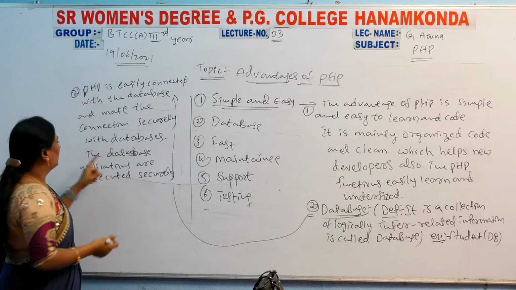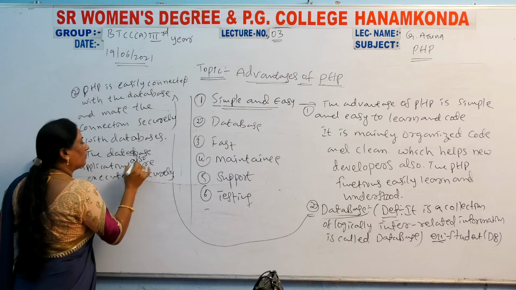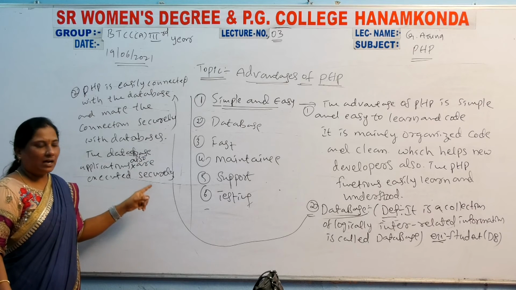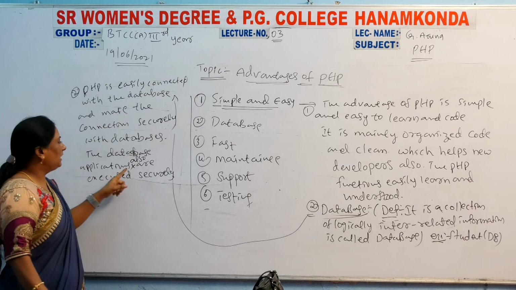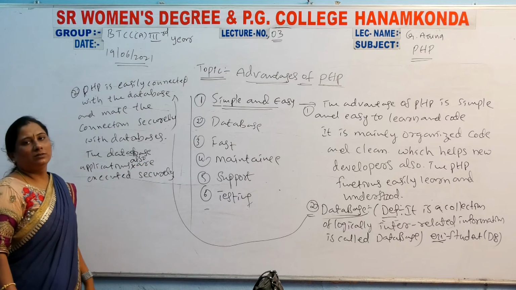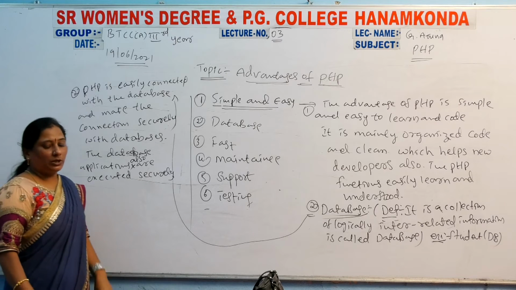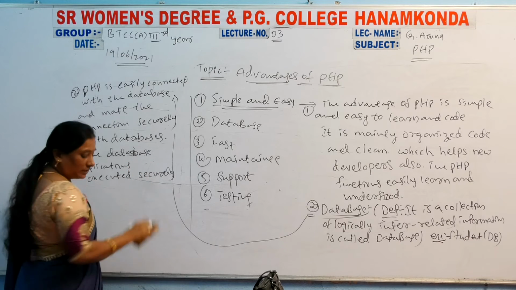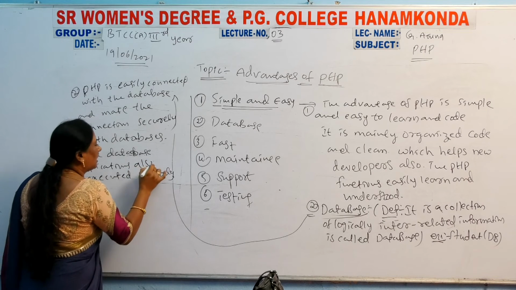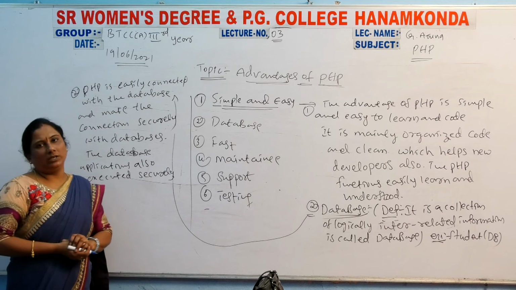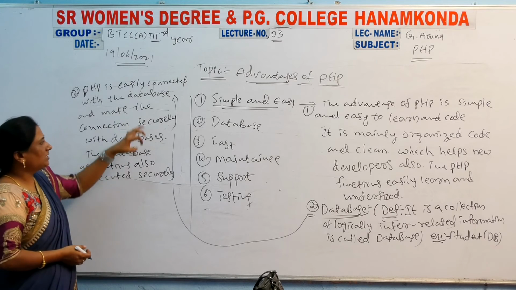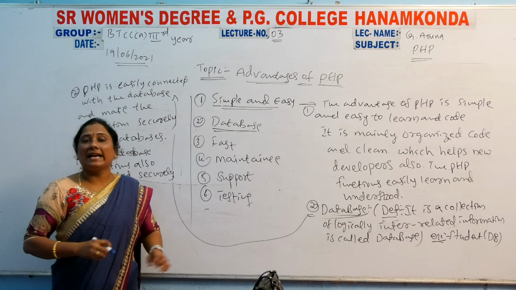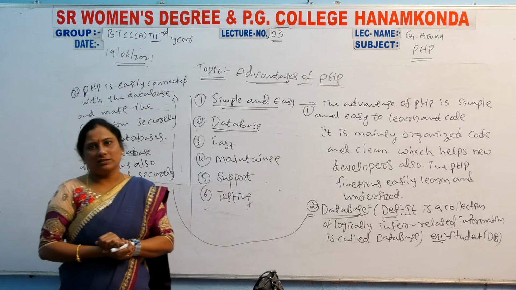The database applications are also executed securely. So this is the database, the second one. Clear, girls? That's why PHP has a database advantage.